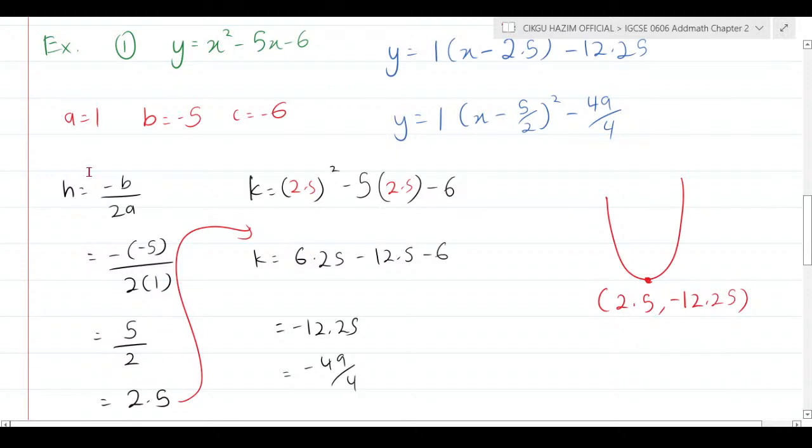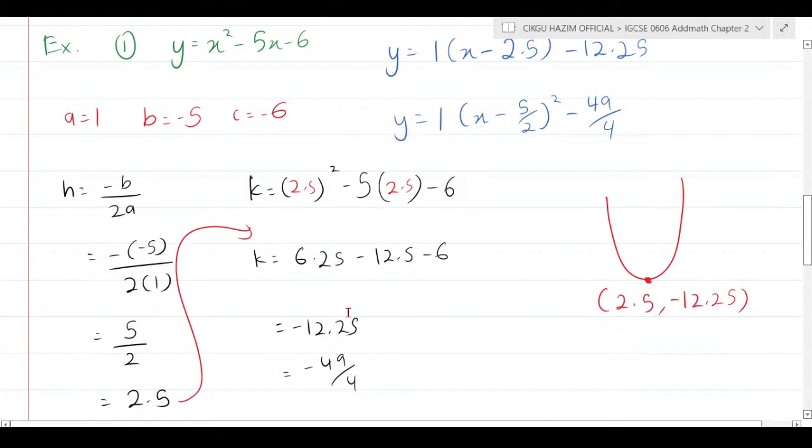Once you know the value of h, how do you find the value of k? You substitute this value of h inside the initial equation as x. That's why I put x squared minus 5x minus 6 with brackets: bracket squared minus 5 bracket minus 6. Now you substitute x, which is 2.5 squared minus 5 multiplied by 2.5 minus 6, and do all the working in the calculator. Make sure you press it properly in the calculator. You're going to get that the value of k is negative 12.25.